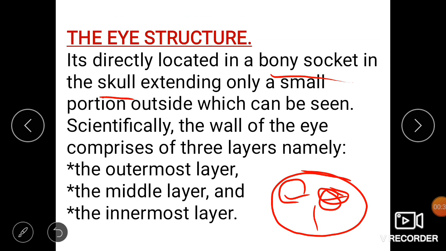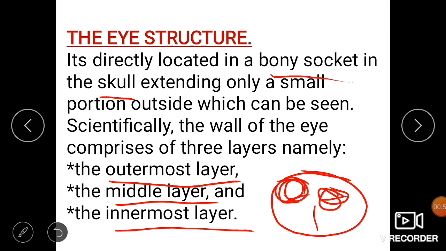Scientifically, the wall of the eye is comprised of three layers. The structure of the eye is mainly composed of the outermost layer, the middle layer, and the innermost layer.